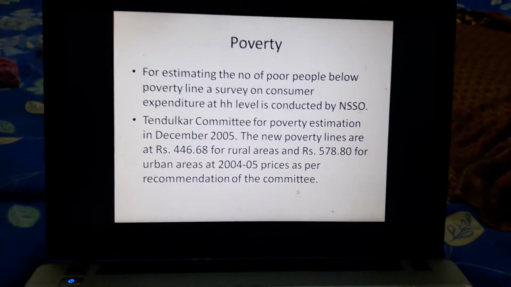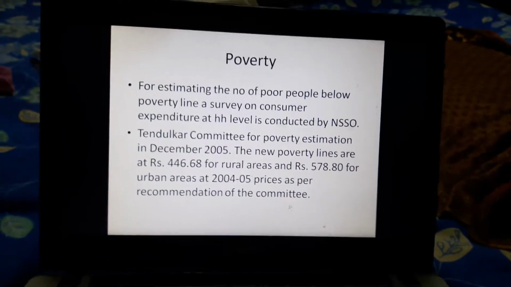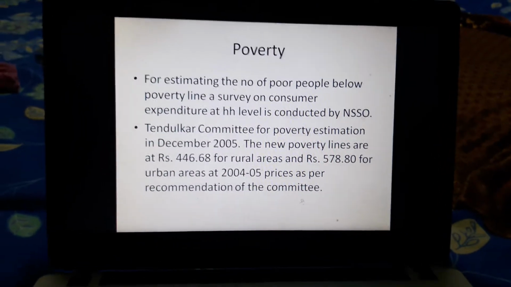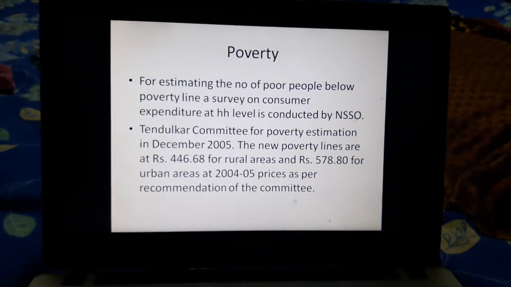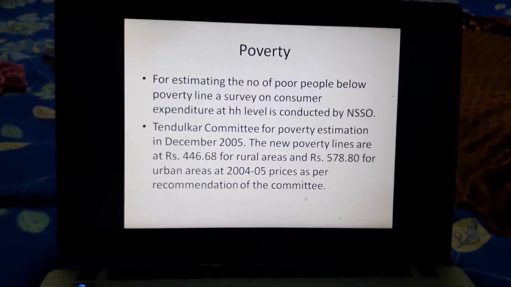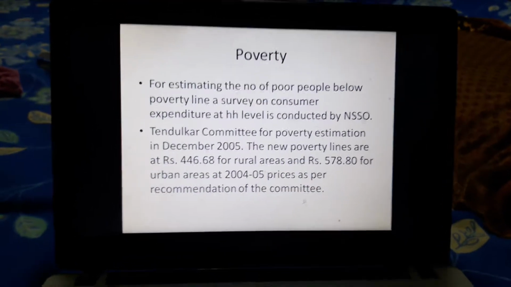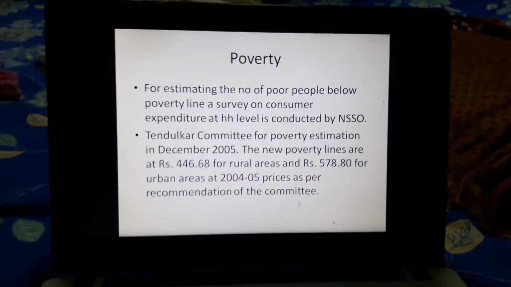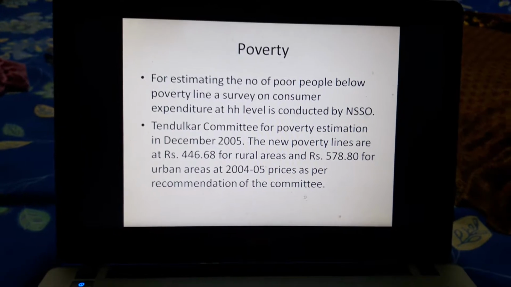Now for revising the poverty line estimates, the government set up the Tendulkar Committee in 2005. In December 2005, the government set up a committee under the chairmanship of Professor Suresh Tendulkar, and this committee was known as the Tendulkar Committee. The committee came up with its report, and it provided two different poverty line estimates for rural area and urban area.